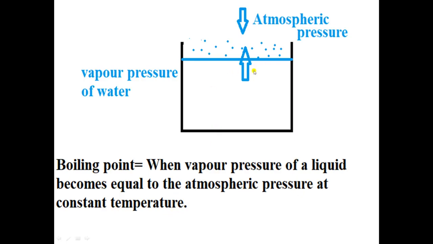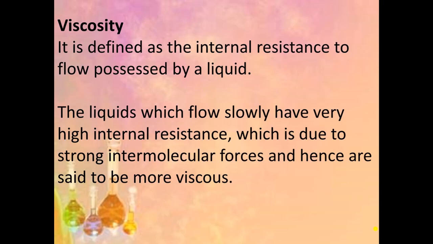Here this is a liquid, and when liquid molecules convert into vapor state, the vapors will exert pressure in upward direction, and atmospheric pressure is in downward direction. So when pressure exerted by vapors is equal to the atmospheric pressure, only then the liquid will boil, and this is known as boiling point. So I am repeating it again. When vapor pressure of a liquid becomes equal to the atmospheric pressure at constant temperature, it is known as boiling point of that liquid. You know that all liquids do not flow with the same speed.